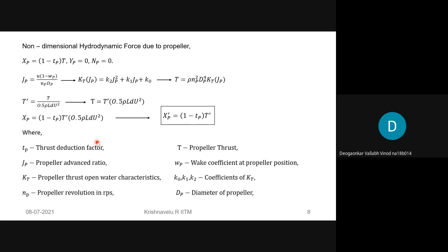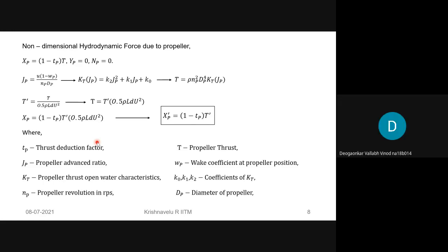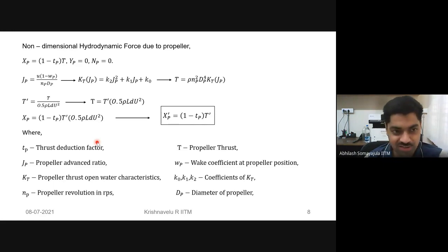The propeller is rotating, and that is creating some wake. Because of the propeller itself, there is some contribution to the resistance of the ship. Due to the contribution of the propeller, there is an increase in resistance. Yeah. That is what this TP stands for, you're saying. TP comes from there. Okay, I think you have it slightly wrong.